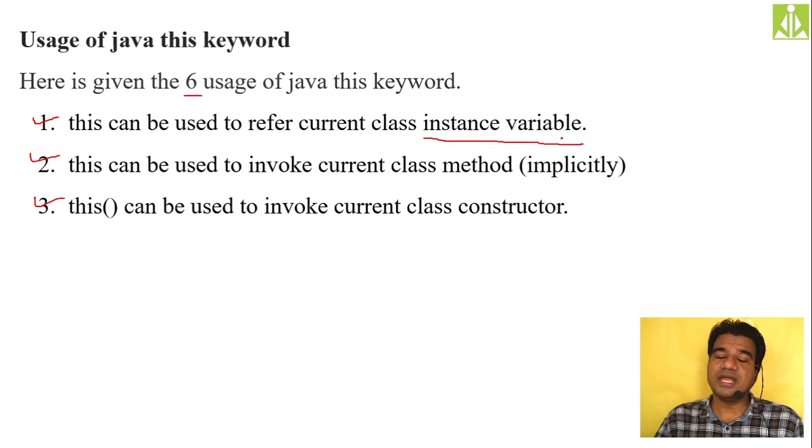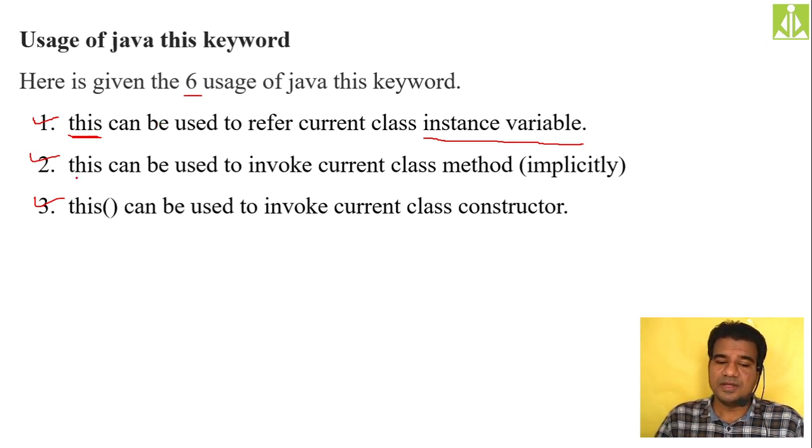In order to refer to the data members or instance variables, we use the this keyword. Whereas the super keyword is used to access the parent class instance variables.